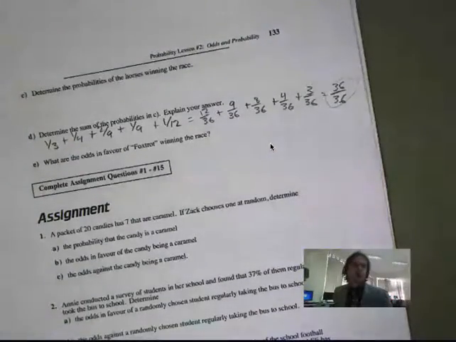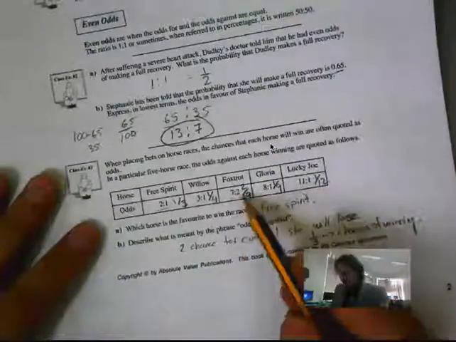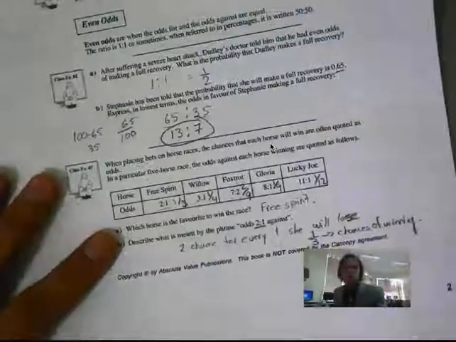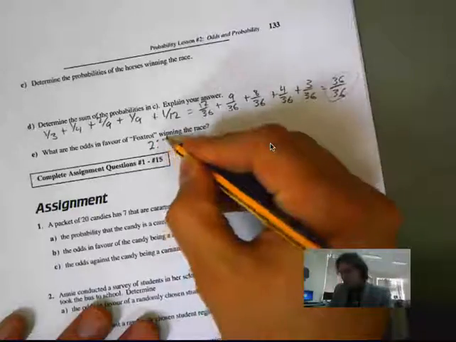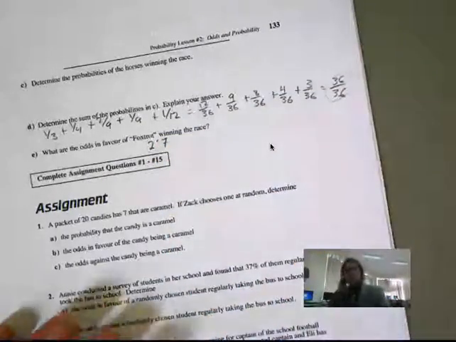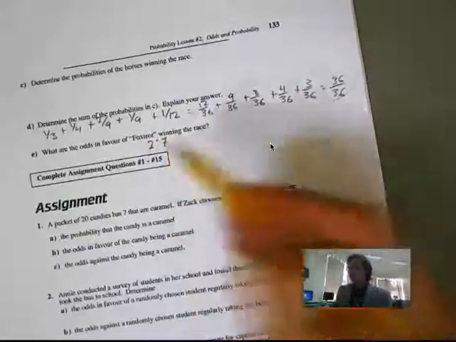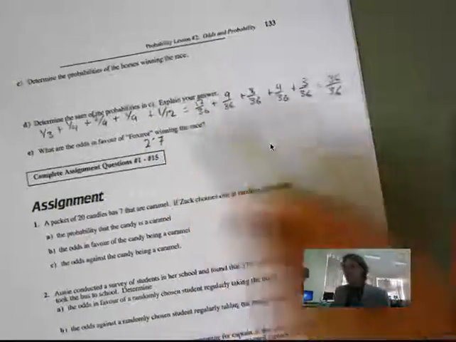So what are the odds in favor of Foxtrot winning the race? Let's look back at Foxtrot. Foxtrot is 7 to 2 against him to win the race. So the odds in favor of Foxtrot are 2 to 7. 2 to win, 7 to lose, right? It's 2 to win, 7 to lose. And the probability is 2 in 9.